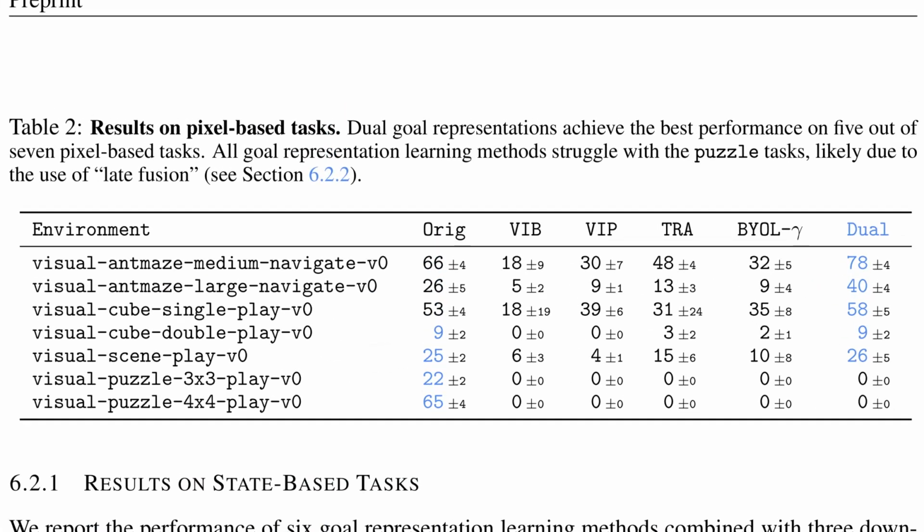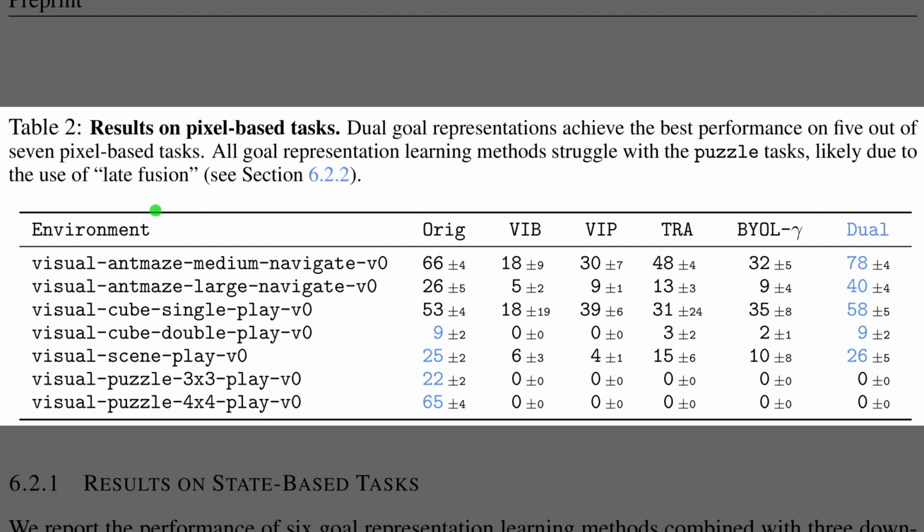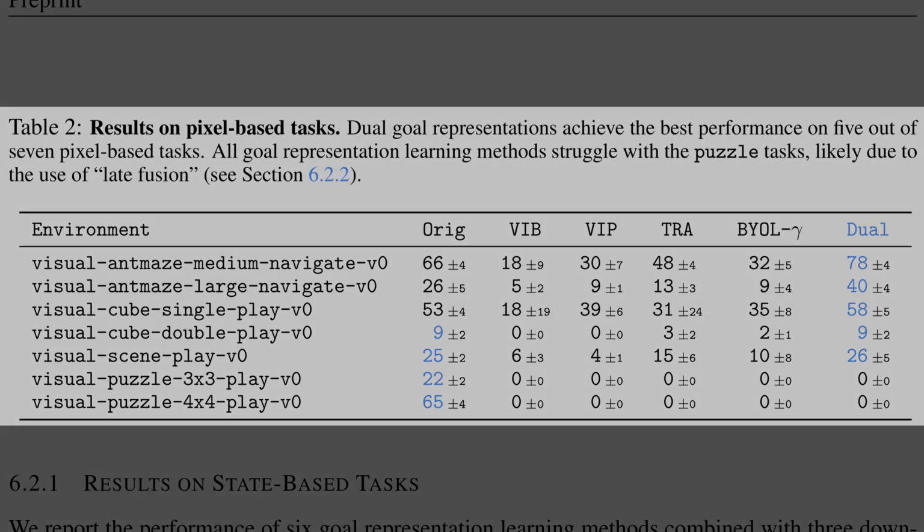So, Table 1 summarized state-based gains. Table 2 reports pixel-based results with the same evaluation. Dual leads on 5 of 7 tasks, with strong scores on visual ant maze medium at 78 and large at 40, and on cube single at 58. Performance ties the original on cube double at 9 and slightly edges scene play at 26 versus 25. All methods register 0 on the 2 visual puzzle tasks, which the authors attribute to late fusion constraints.